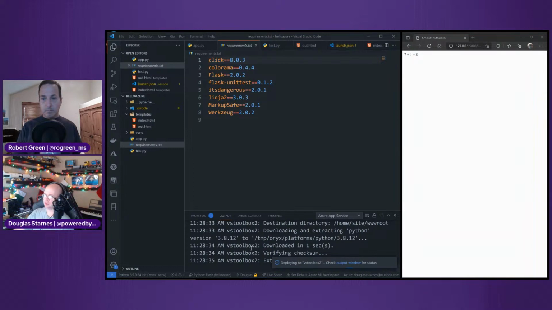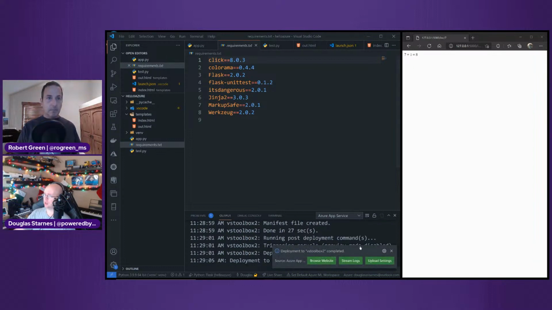Give it just a few more seconds. And if I deployed the requirements.txt along with it, you would have seen it. If it didn't have those already, it would have said that we've gone through and installed all of those. It's the same thing as if you were to do a pip install -r requirements.txt. Okay, great. Let's see if this worked.